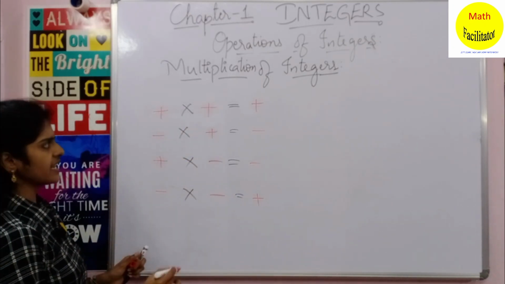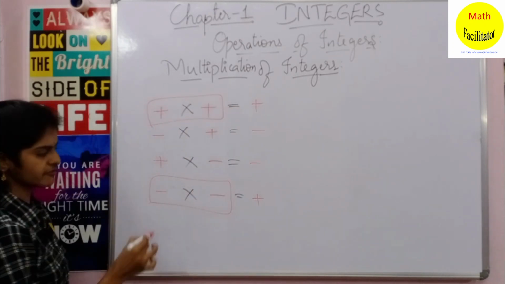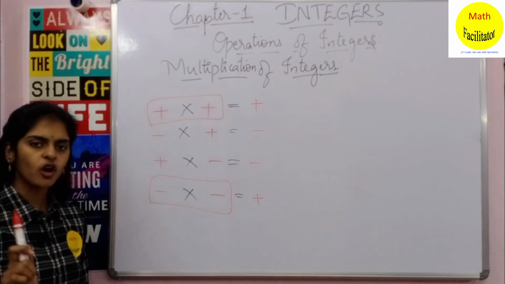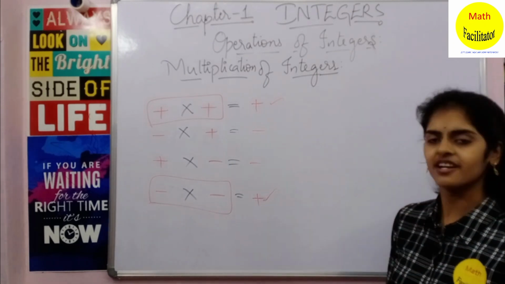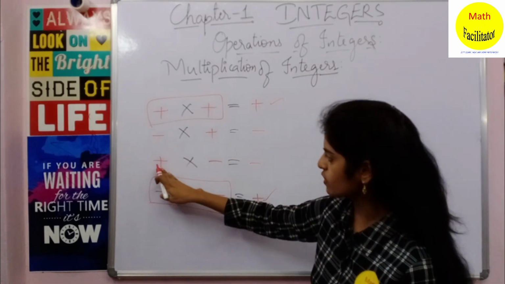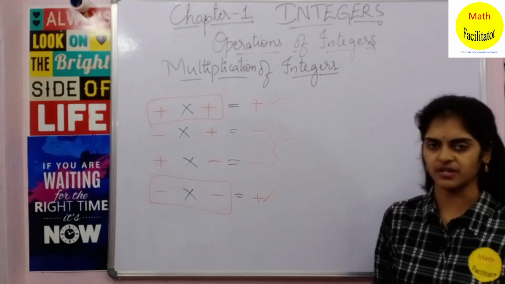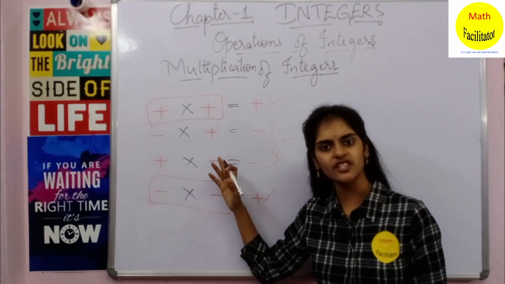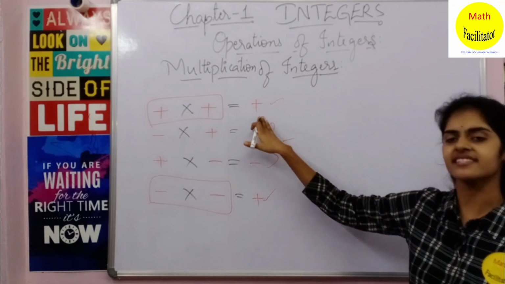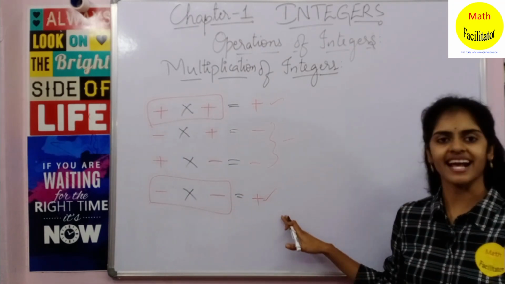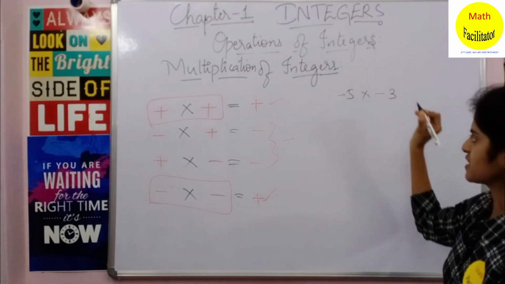So simply, if you are multiplying two positive numbers or two negative numbers, you will get a positive answer. If you multiply one positive and one negative, or one negative and one positive, you will get a negative number. So if there is a positive and negative number in your question, then the answer is always negative. If there are two positives, the answer is positive. If there are two negatives, the answer is positive. Clear?